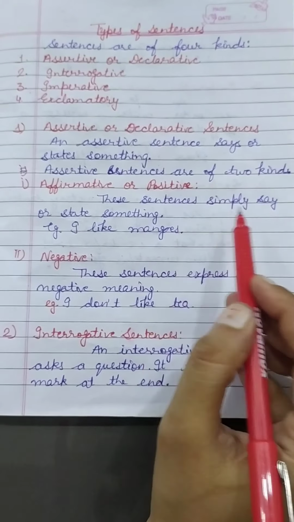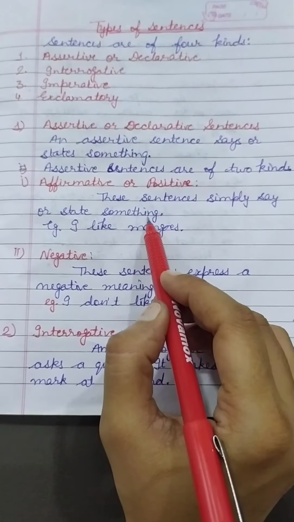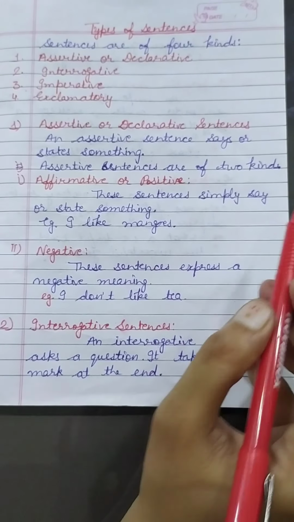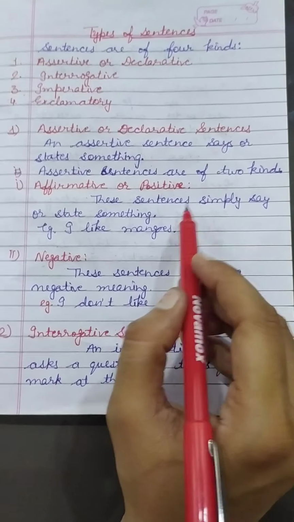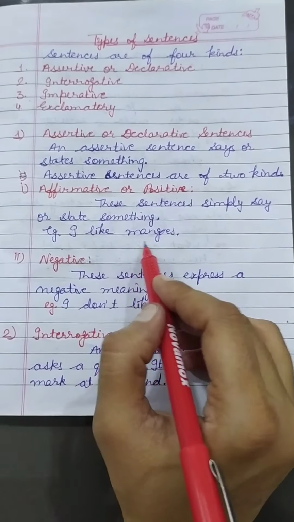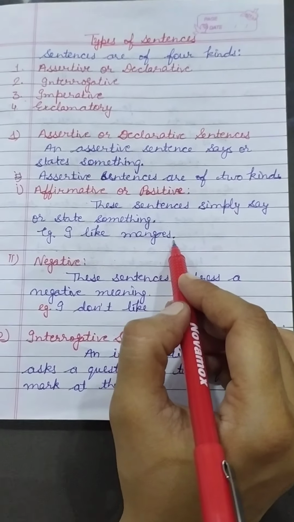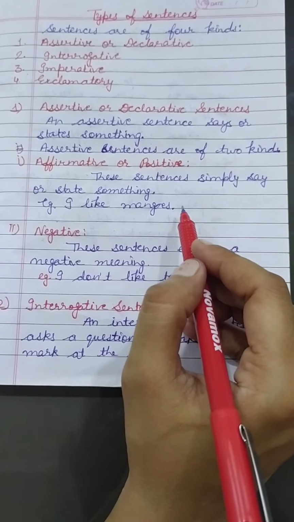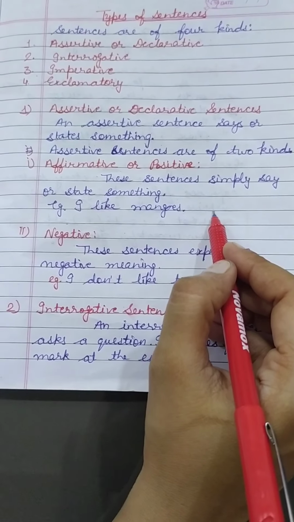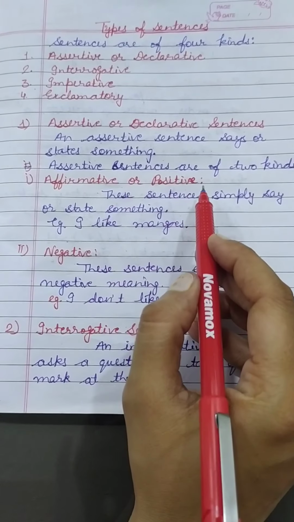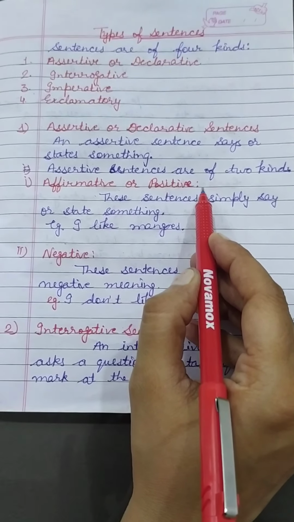When a sentence simply says or states something, it will be in the affirmative form. For example, I like mangoes. I like playing cricket. These are the examples of affirmative or positive sentences.